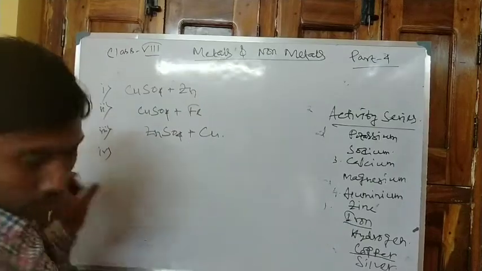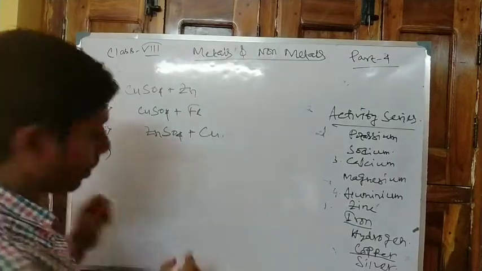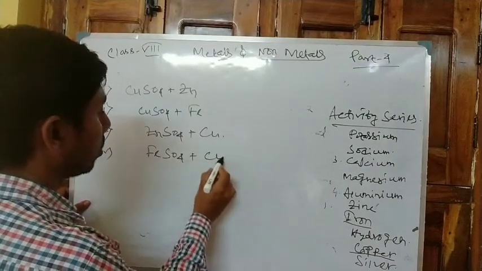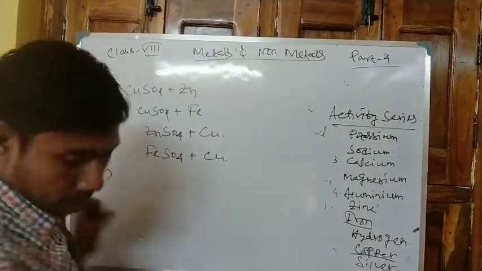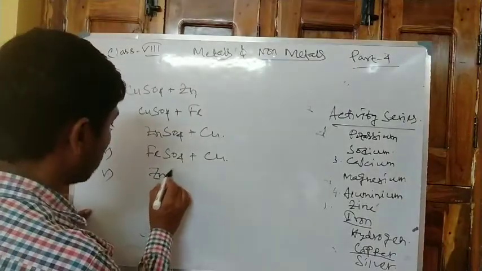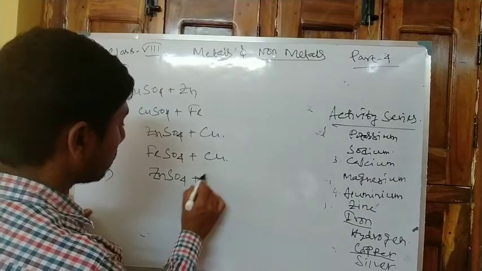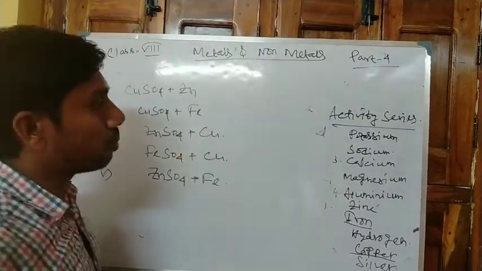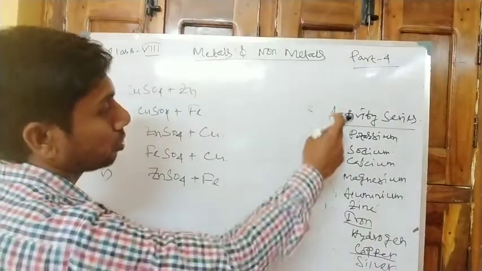Number 4, ferrous sulfate plus copper, FeSO4 plus Cu. And number 5, ZnSO4 plus Fe. Here a displacement reaction may or may not occur according to the activity series.